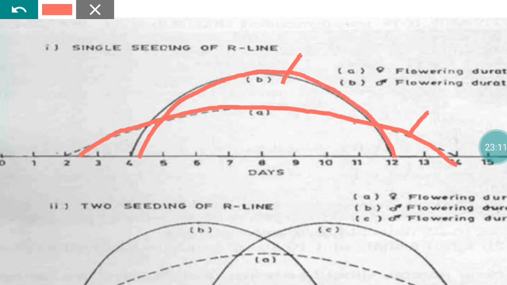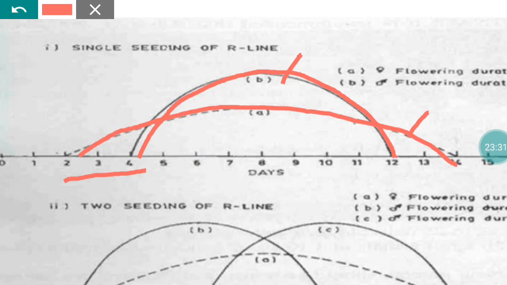But the flowers that open between the 2nd and 4th day will all be chaffy, because at that time there won't be any pollen supply from the R line, as the R line comes to flowering only on the 4th day.